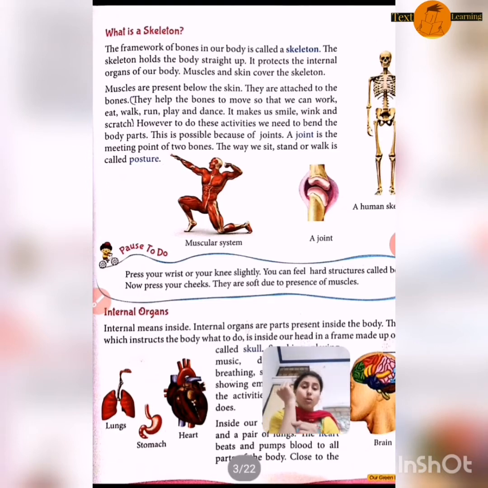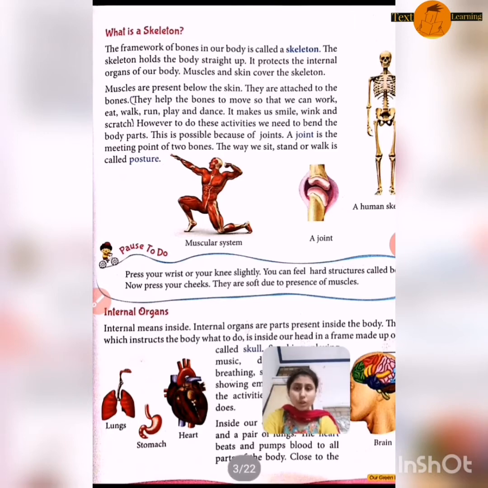Because our skeleton is covered with skin and muscles. Now what is the term of muscles? Muscles are present below the skin. This is our skin. Below this skin we can feel the muscles. When you hold your hand tightly, what do you feel? You feel hardness. And when you touch your hand softly, you feel softness. When you are feeling softness, it is because there are muscles inside. And when you are feeling hardness, that means we have bones inside.